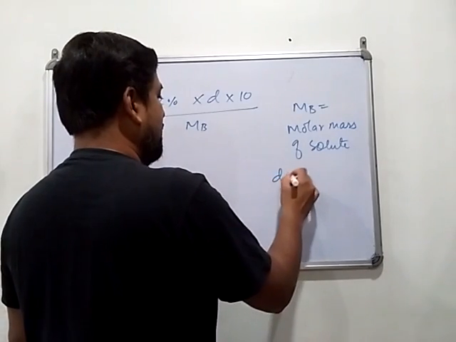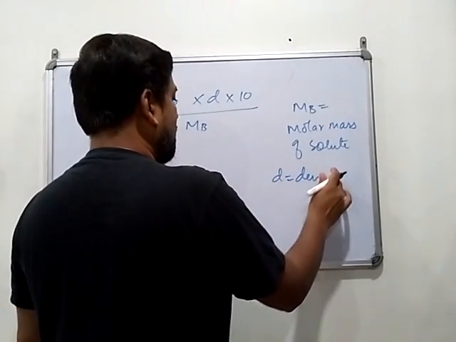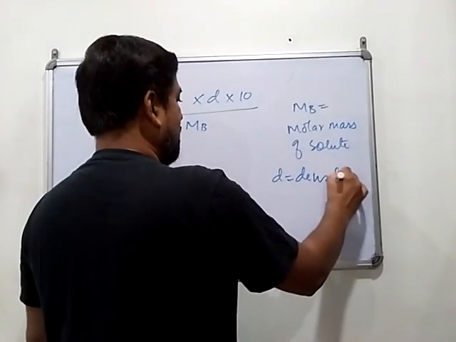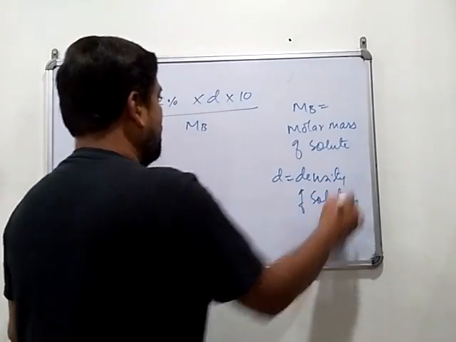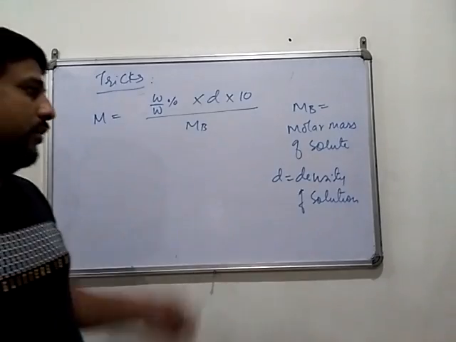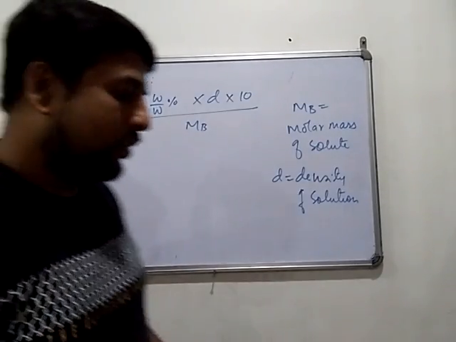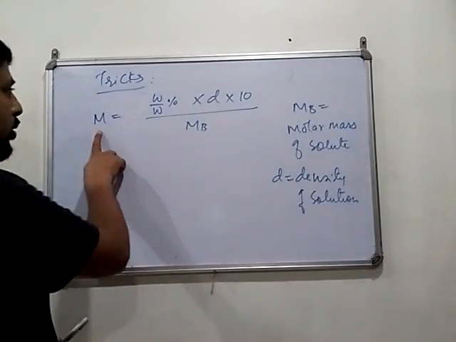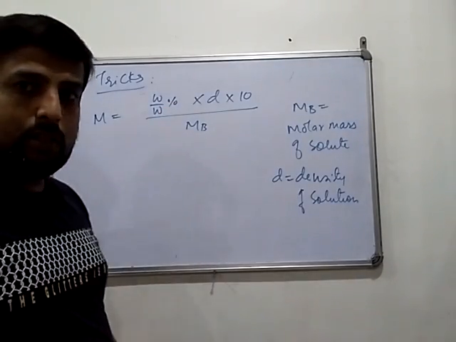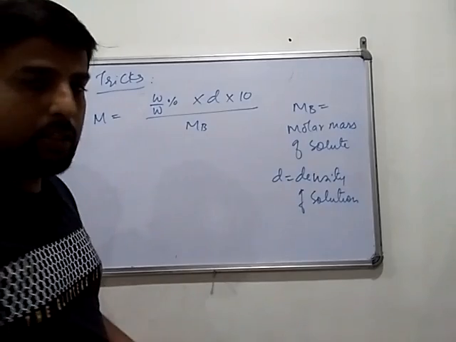D means the density of solution. And other terms we know very well now. So this is the relation between molarity and percentage term, weight by weight percentage.